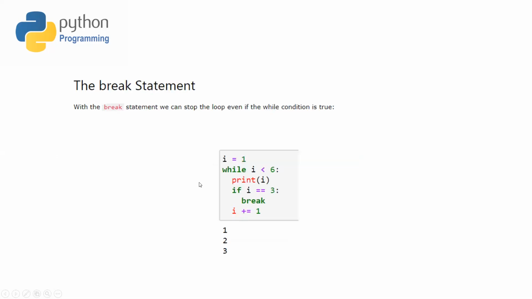So here in Python, we also have the break statement that you can use inside the while loop. The break statement breaks the loop's execution and comes to the next statement after the loop. So for example, in this piece of code, I have this break statement if my value of I is equal to 3. So as soon as it's 3, the loop will break and the next piece of code will run. You can see in this output that as the value of I reaches 3, the loop will not execute further.